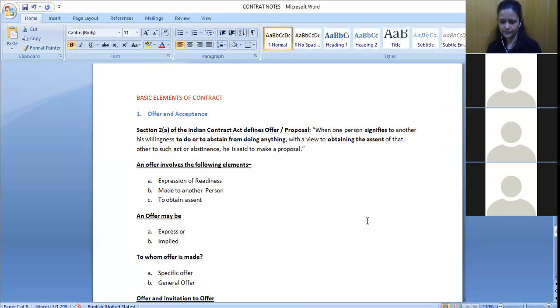Any example? Ma'am, for example, a rent agreement. There is an agreement between the landlord and the tenant. Your purpose is to stay there and enjoy the property, but you can't have any construction on that property. Yes, good example, right?